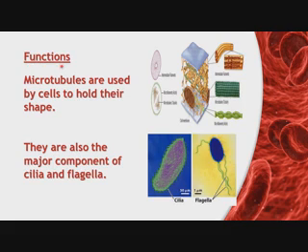Now let's see the function of microtubules. Microtubules are used by cells to hold their shape. It means microtubules maintain the shape of the cells. And the second important function, they are also the major component of cilia and flagella. Cilia and flagella are locomotory organs in unicellular organisms. So microtubule is the major component in cilia and flagella. It means in the formation of cilia and flagella, microtubules are the main component.